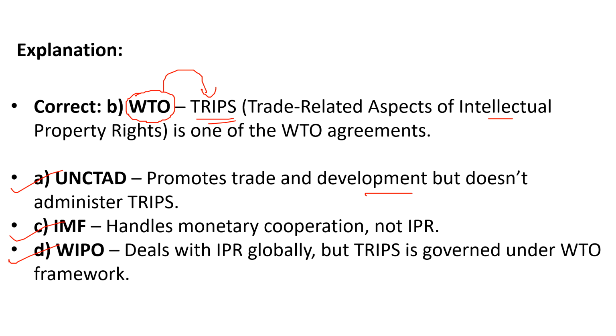WIPO deals with IPR globally, but actually not TRIPS. It is not connected to TRIPS, and TRIPS is directly connected with the WTO. TRIPS is an agreement of the WTO. So the right answer is WTO, not UNCTAD, IMF or WIPO.